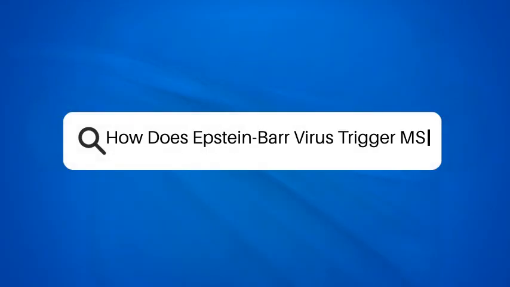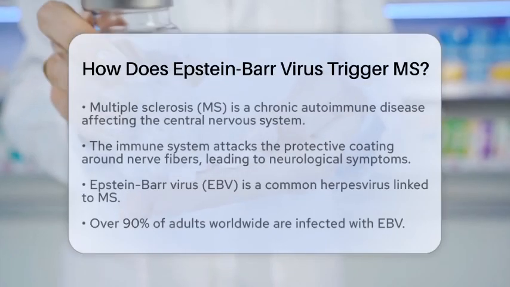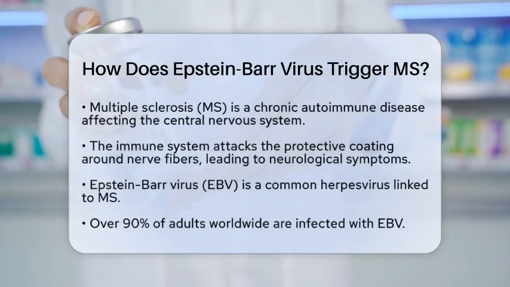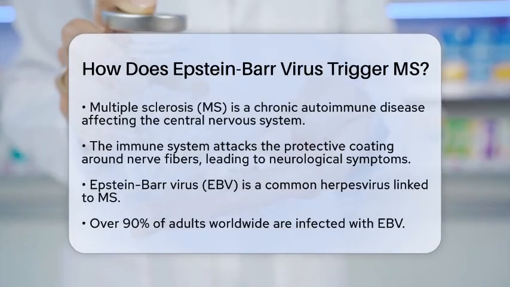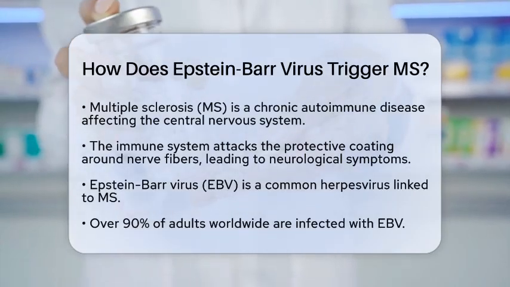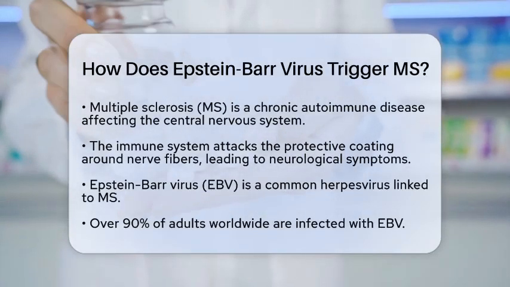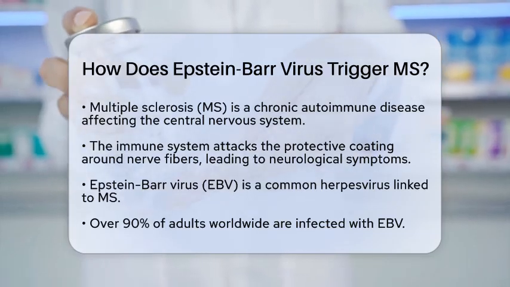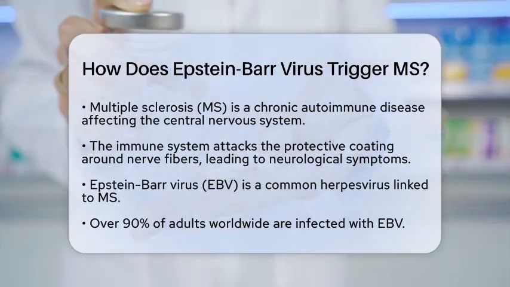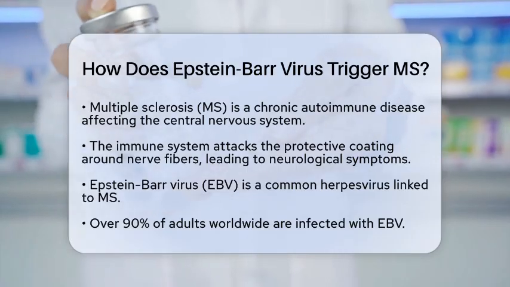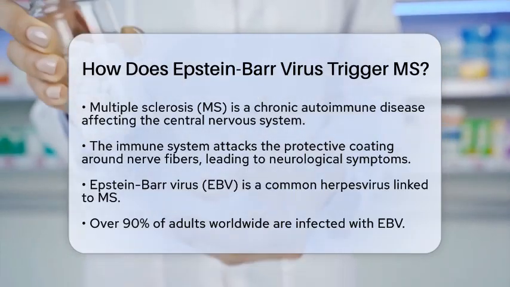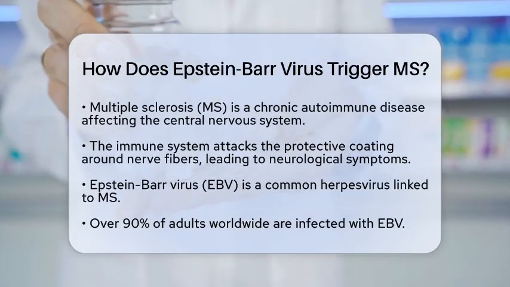How does Epstein-Barr virus trigger MS? Have you ever wondered how a common virus could be linked to a complex disease like multiple sclerosis? Multiple sclerosis, or MS, is a chronic autoimmune disease where the immune system mistakenly attacks the protective coating around nerve fibers in the central nervous system. This damage can lead to a variety of neurological symptoms.